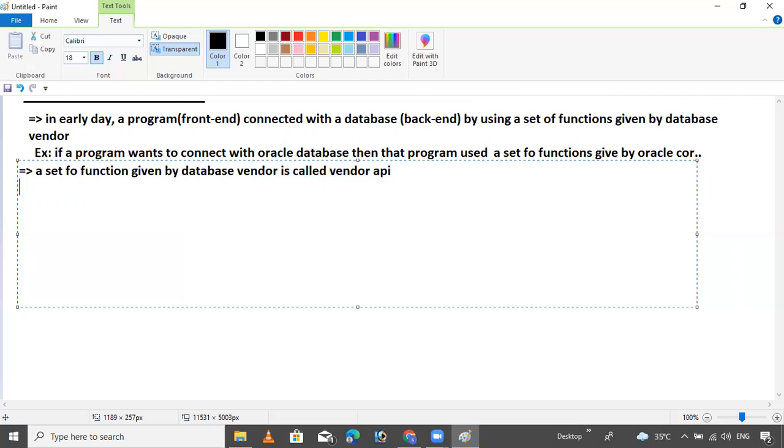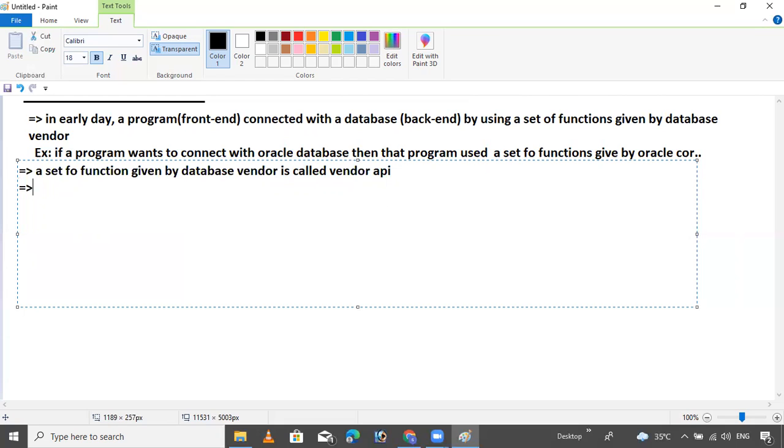Now a problem is identified. If a program wants to connect with another database, suppose you connect with Oracle, at that time you specify Oracle's set of functions in the program to connect with Oracle.